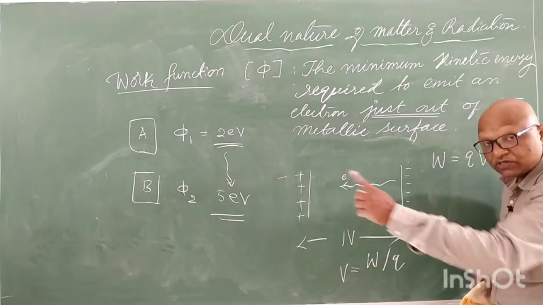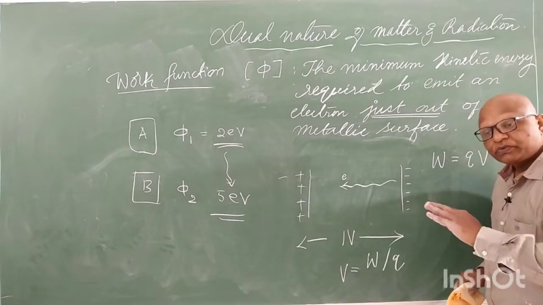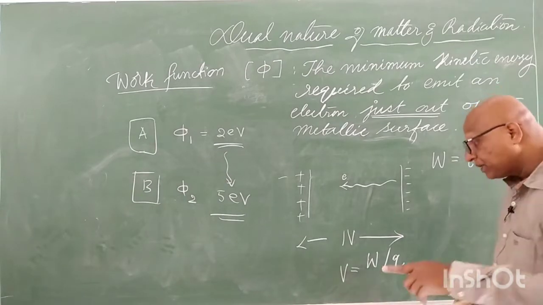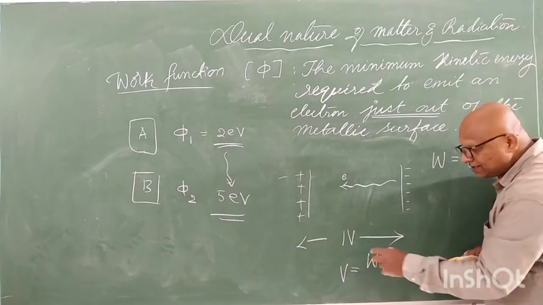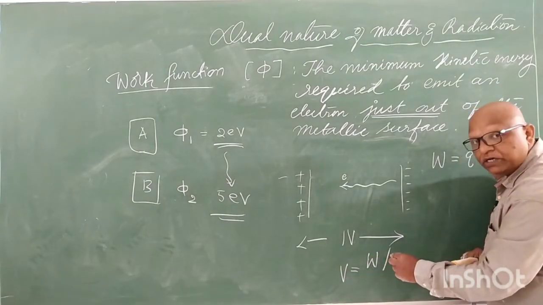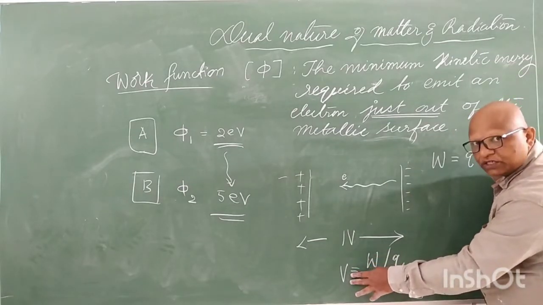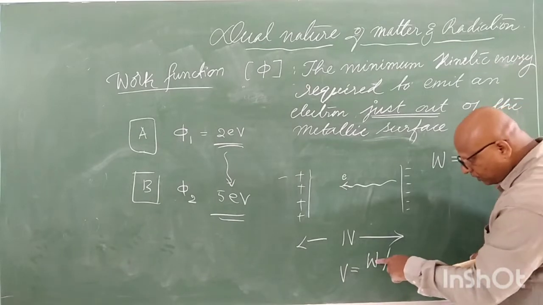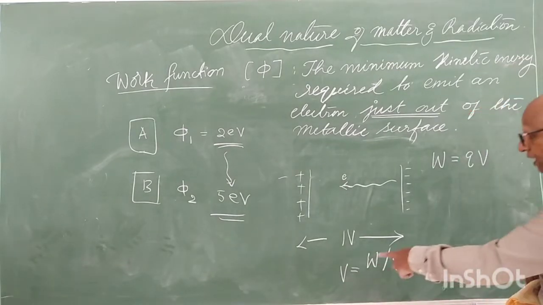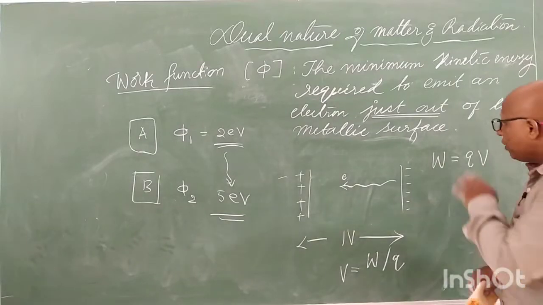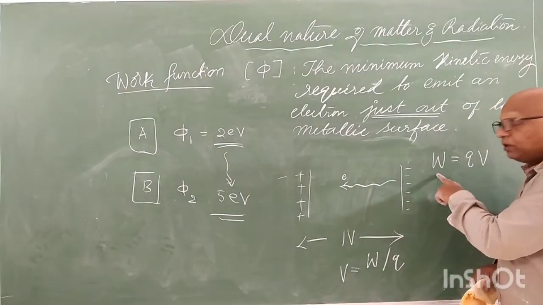If you remember the first chapter, electric charges and fields, electric potential and capacitance, it comes in that chapter. Electric potential at a point is the work done to bring a unit positive charge from infinity to that point. Yes, V is W by Q, means W is equal to Q into V. What do you mean by W? W is work done.